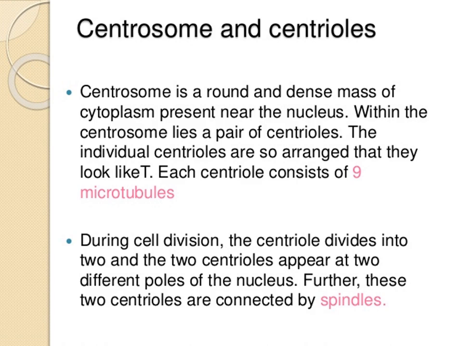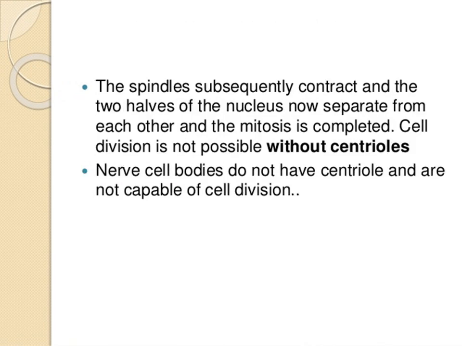During cell division, the centriole divides into two, and the two centrioles appear at two different poles of the nucleus. Further, these two centrioles are connected by spindles.